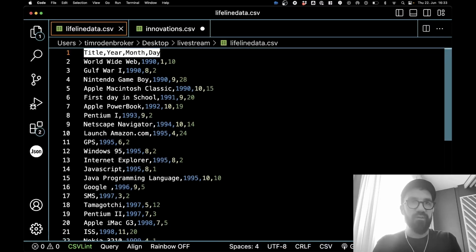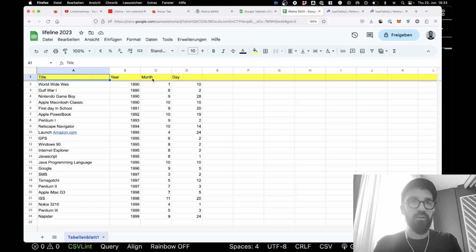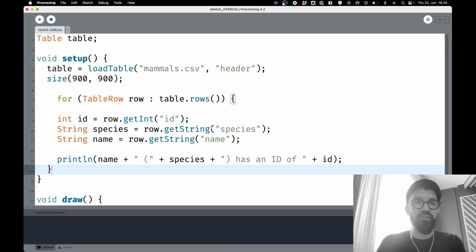So this is the header. This defines how these columns are called. So this is the header, like title, year, month, and day. These are the titles, these are the years, and so on. We can address these columns with these keywords, like title, year, month, and day. Of course, we have to change these values here. ID is not right anymore.